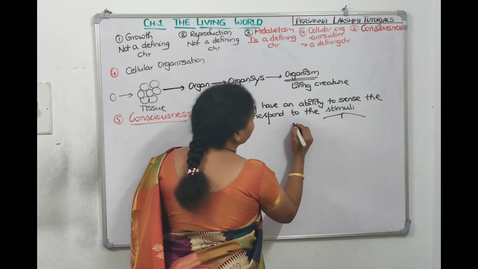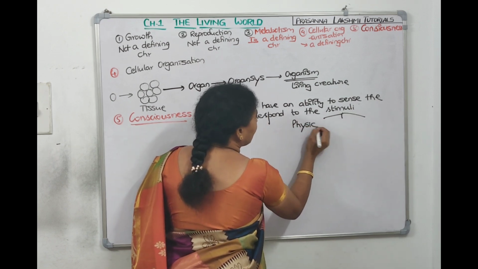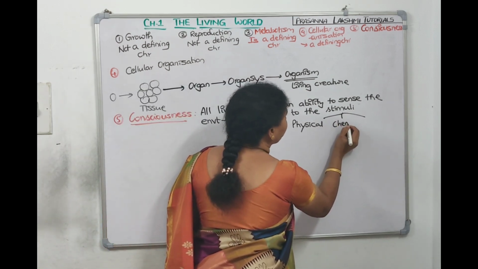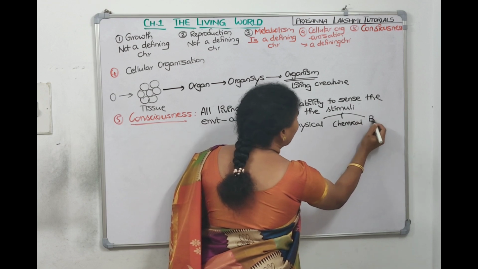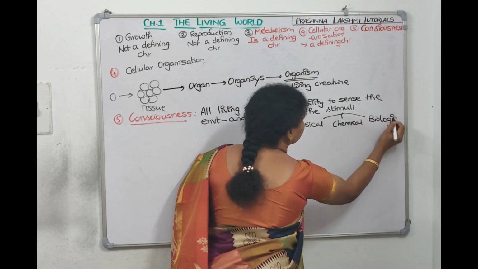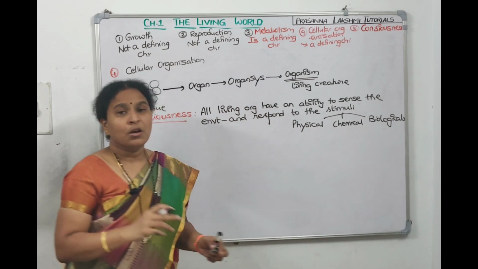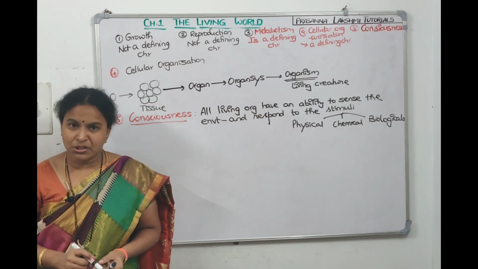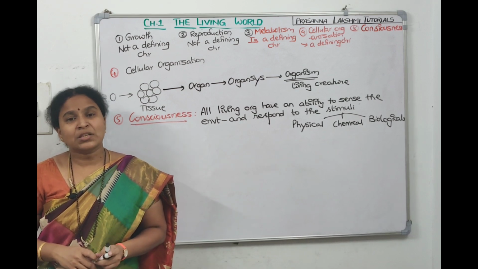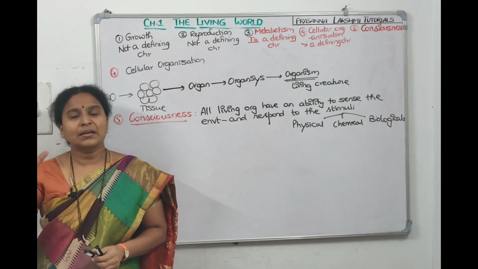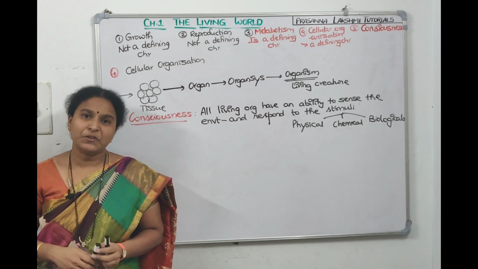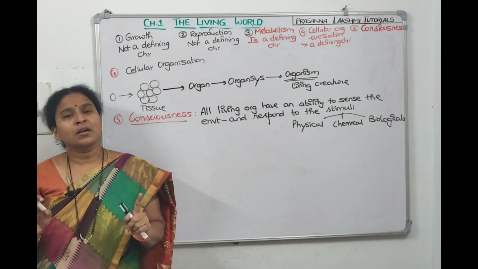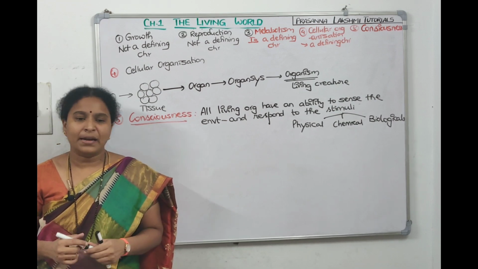Sometimes the stimuli can be physical stimuli. Now I'm touching the board, this is a physical stimulus. It can be a chemical stimulus also, or it can be a biological stimulus. Physiological stimuli, behavioral stimuli come under biological stimuli. Movement towards a chemical is called chemical stimuli. Physical things like temperature and light come under physical stimuli. So they sense the environment, they respond to the environment. The stimuli can be physical, chemical or biological.